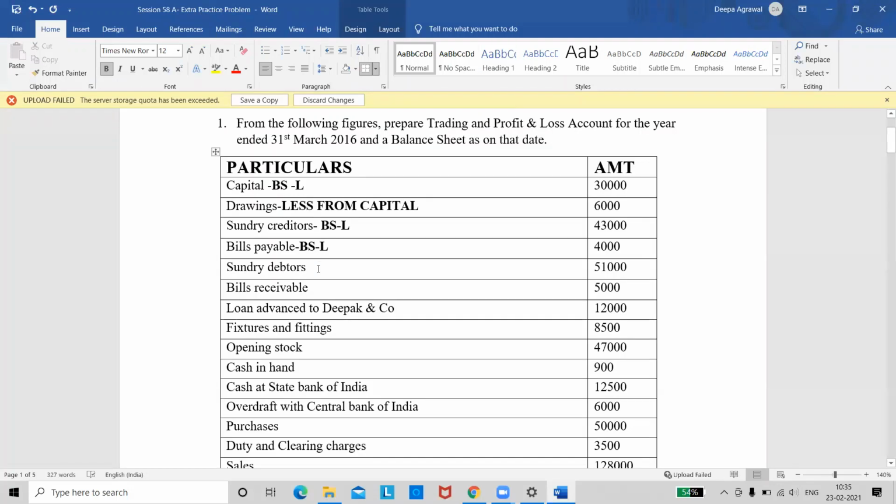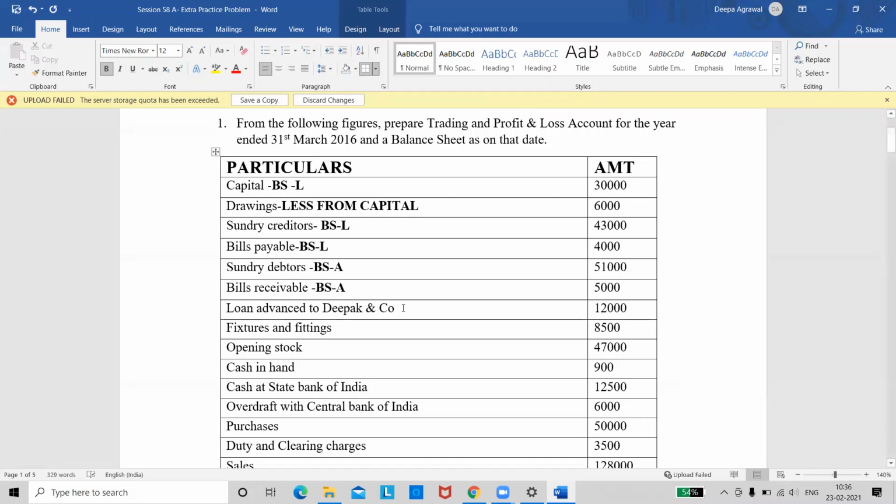Next is your sundry debtors. Balance sheet assets. Correct. Keep marking the entries in your sheets quickly. Next, bills receivable. Balance sheet assets. Very good.